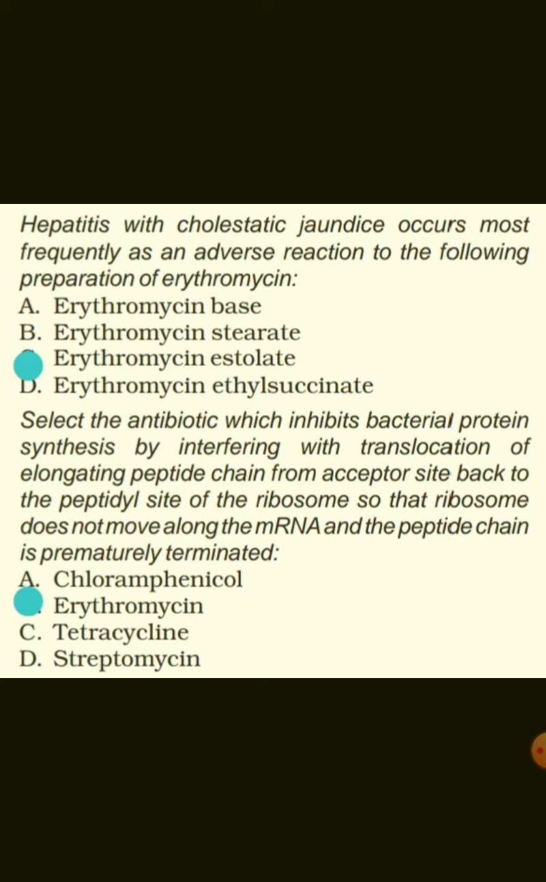Select the antibiotic which inhibits bacterial protein synthesis by interfering with translocation of the elongated peptide chain from the acceptor site back to the peptidyl site of the ribosome, so that the ribosome does not move along the messenger RNA and the peptide chain is prematurely terminated, that is erythromycin.